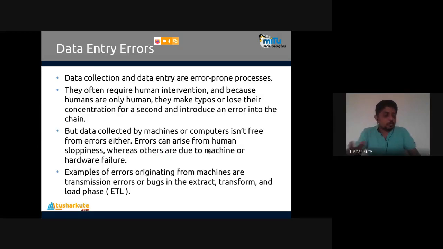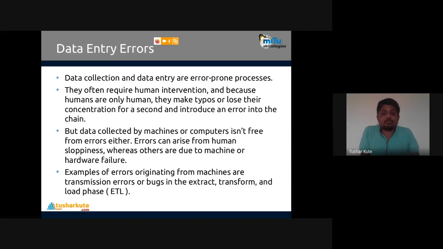So let's go step by step. First, data entry errors. Data collection and data entry are error-prone processes. Obviously, with human beings, or a computer with a disconnection in the network, errors will be present in data entry. They require human intervention, and because humans are only human, they make typos or lose their concentration for a second and introduce an error in the chain. We have to keep that in mind.